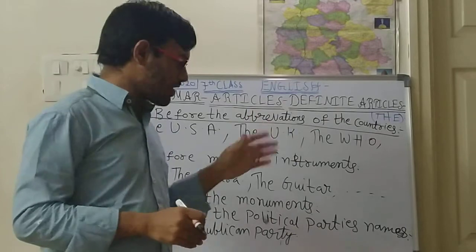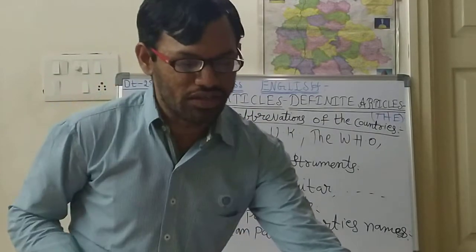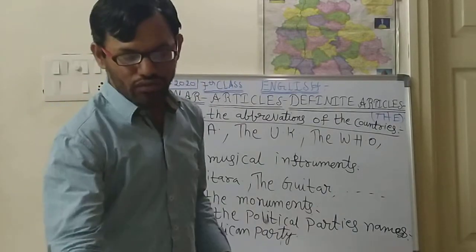As homework, this is the class, right? As homework I want to give.